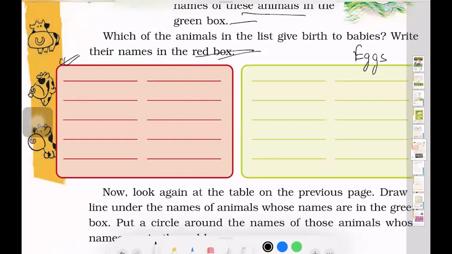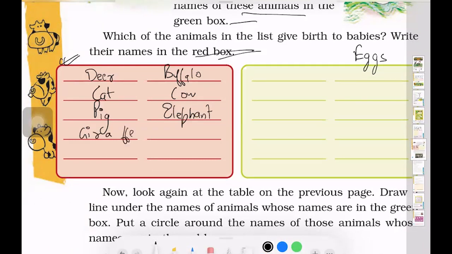So let's start with it. Those who give birth to babies are deer, buffalo, cat, cow, pig, elephant, giraffe. Don't mind my handwriting. And then the animals who lay eggs.